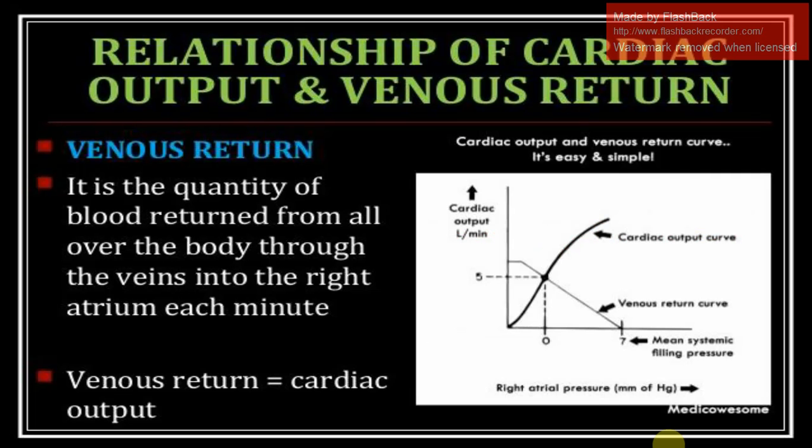Relationship of cardiac output and venous return. Venous return is the quantity of blood returned from all over the body through the veins into the right atrium each minute. Venous return equals cardiac output. And the cardiac output and venous return curve is easy and simple. That is, cardiac output in liters per minute is plotted on the vertical axis, and right atrial pressure in millimeters of mercury is plotted on the horizontal axis. And we can see the cardiac output curve and venous return curve and their meeting point, that is 5 liters per minute.